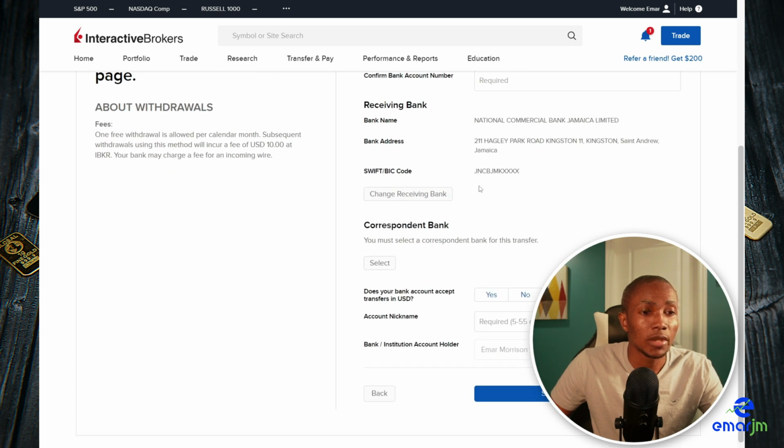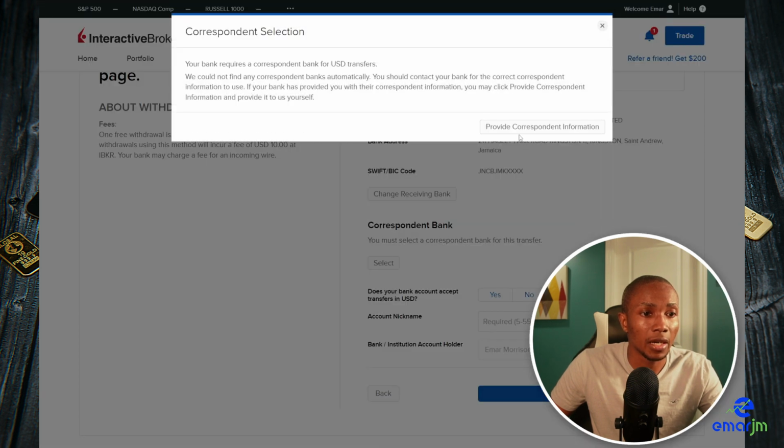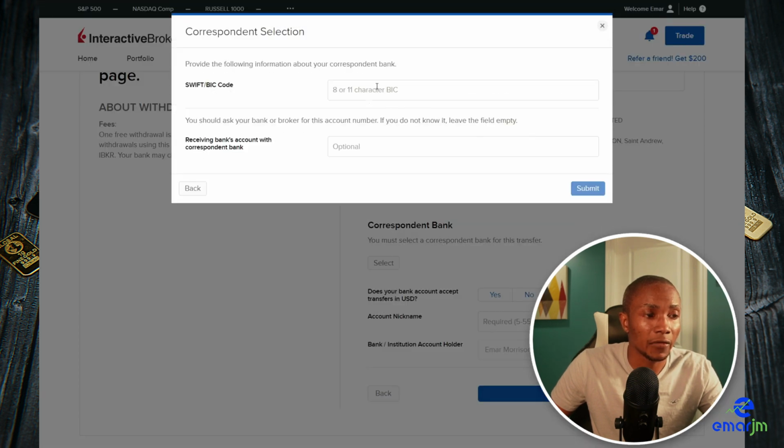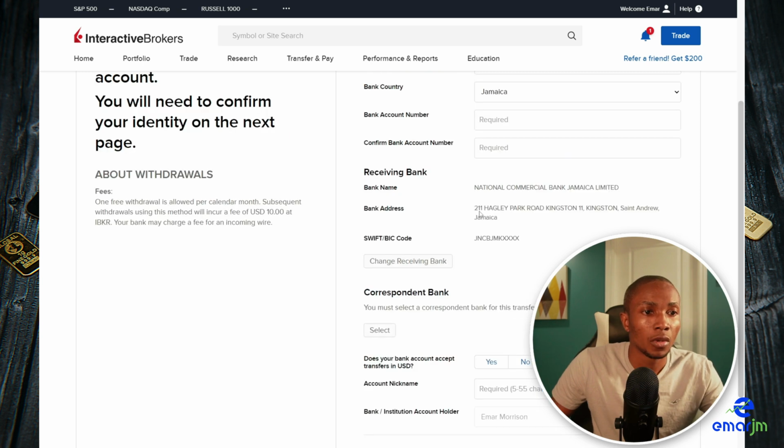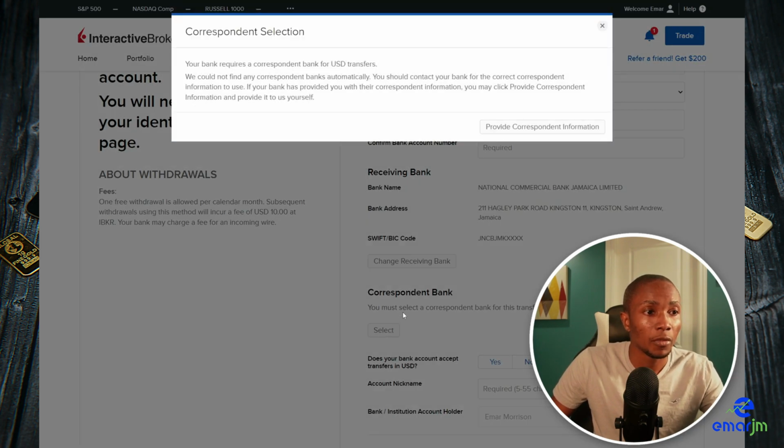So once you select your receiving bank, you're going to select the corresponding bank. Select provide corresponding bank information. Now for the corresponding bank information, you can find this online or just confirm with your bank. From the top of my head, I know that NCB's corresponding bank would be New York Mellon. Whichever country you're from, once you select your bank, then if there is a corresponding bank that is required, you select their corresponding bank. But if you don't know this information, confirm it with your bank.